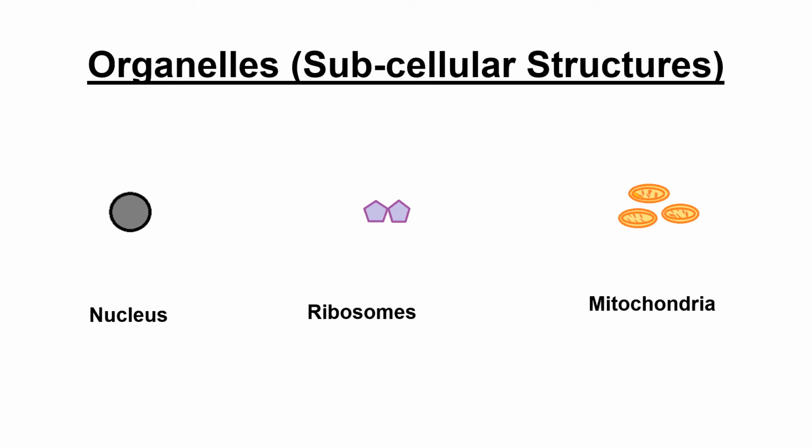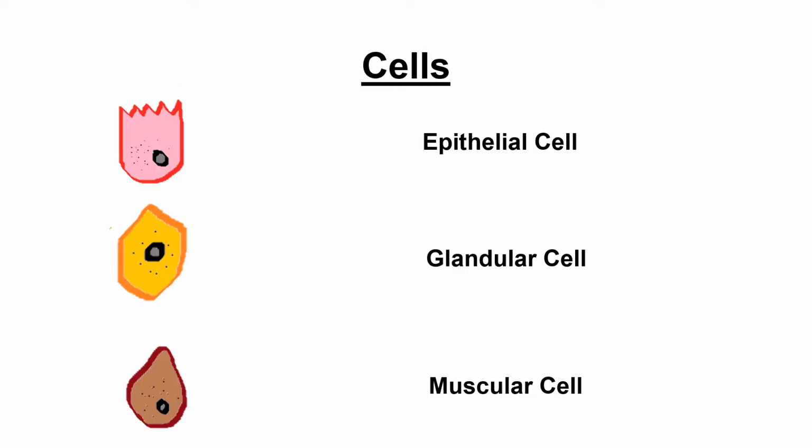Now, these biomolecules assemble in a particular way and form organelles. The organelles are actually subcellular structures and they are found in the cell. Each type of organelle is specialized to perform a specific function. For example, nucleus is known as the brain of the cell. Ribosomes are specialized for protein synthesis. And mitochondria are specialized for cellular respiration. It is an example of the division of labor within the cell.